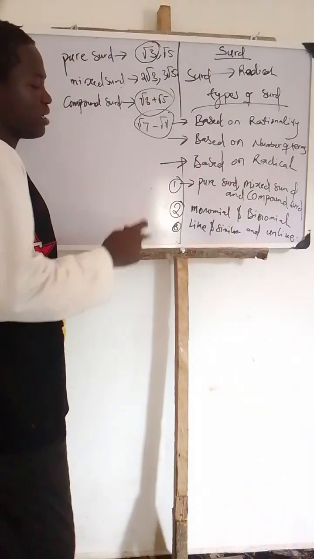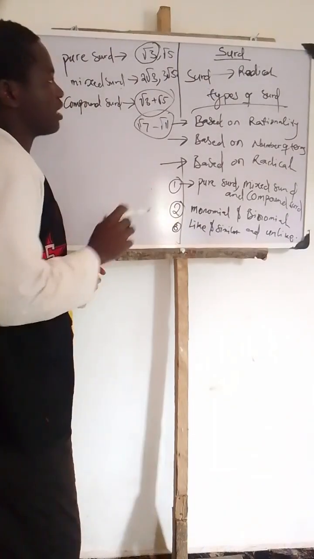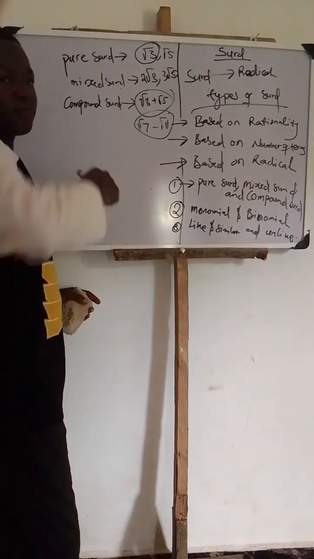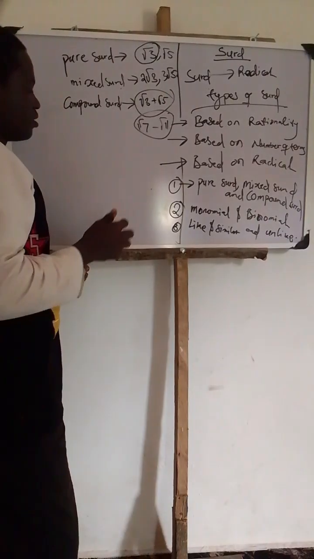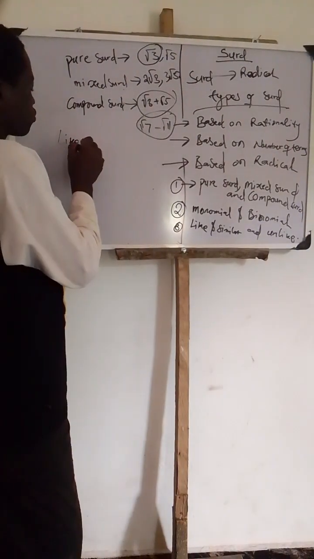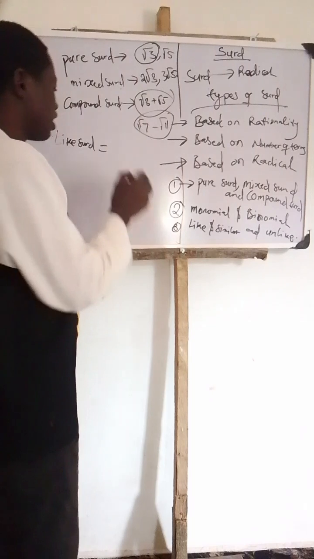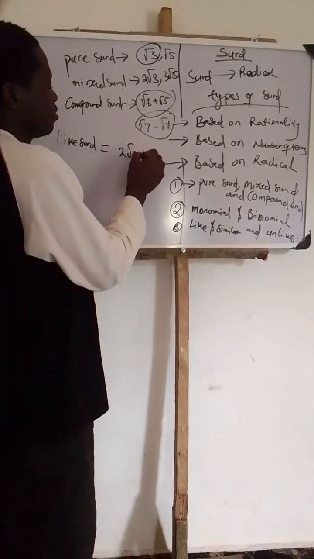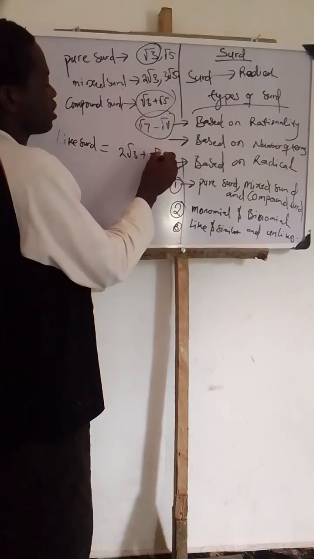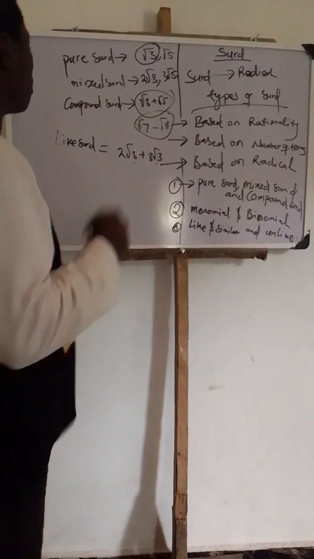But let's go to the third one, like or similar and unlike surd, which is based on radical. I have told you that radicals are those roots that you normally say like that. Look at example of number 1. That's like surd. Example of like surd is when both roots have the same number: root 3 plus 3 root 3. This and this, they are the same. That is like surd.